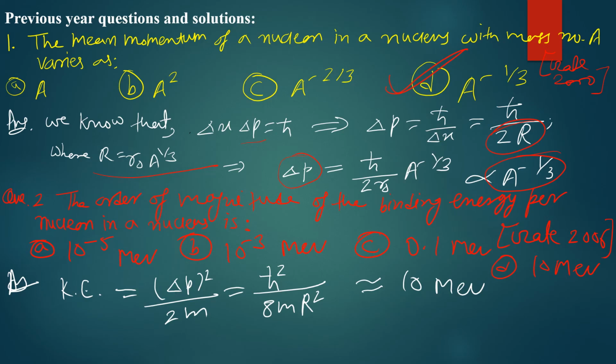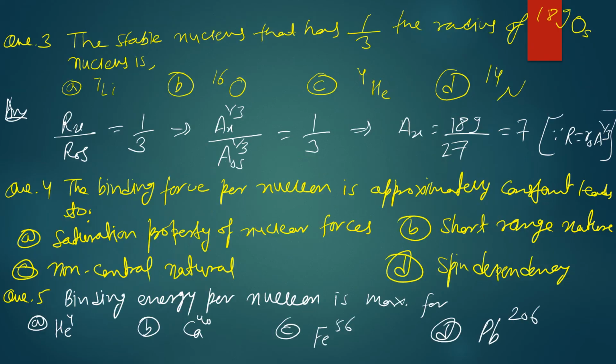So option D here is directly correct, you can choose it. But if you want to calculate how we can find that this binding energy is of the order of 10 mega electron volt, then you can use the kinetic energy formula and put in the value of delta p. The delta p we can calculate again from the Heisenberg uncertainty relation, and putting all those values here, you can find that the kinetic energy is of the order of 10 mega electron volt. So option D is also correct.